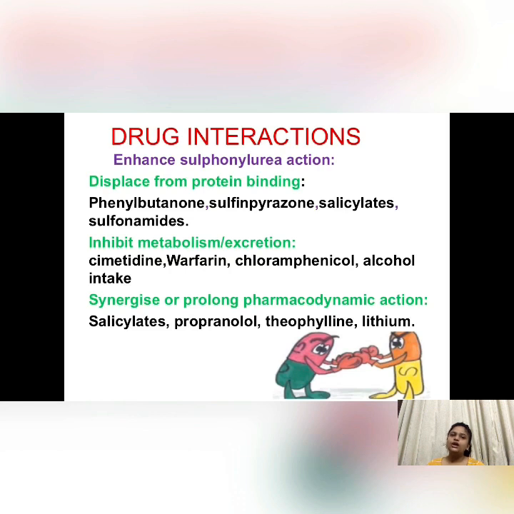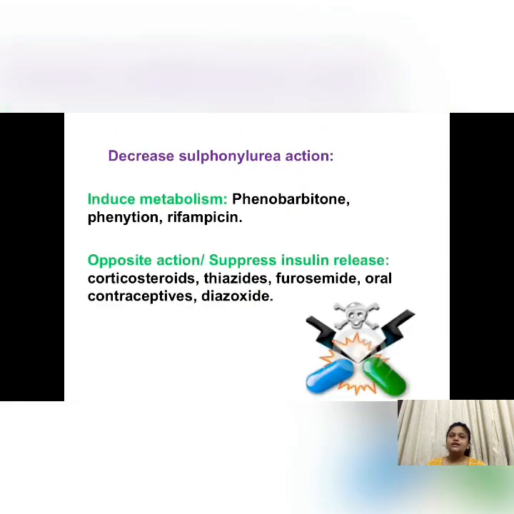Even with alcohol intake, it is because this drug, that is chlorpropamide, will lead to inhibition of the enzyme alcohol dehydrogenase. So that can lead to flushing-like symptoms, and even the metabolism of the drug is inhibited. Then the drugs like salicylates, propranolol, theophylline, lithium, they will synergize the action or prolong the pharmacodynamic action of the drug. Then the drugs which can decrease the action of sulfonylurea.